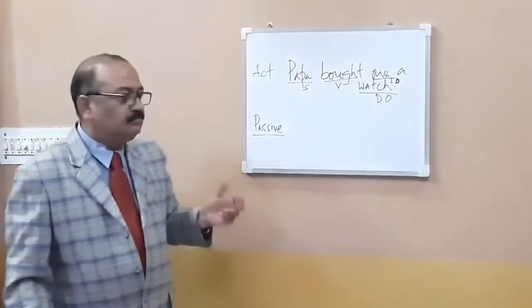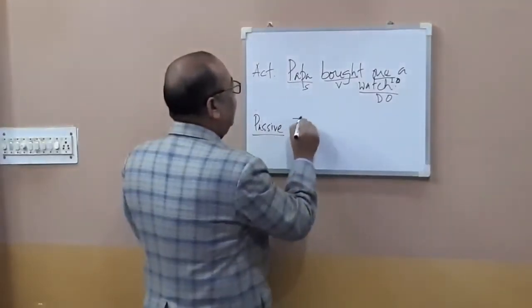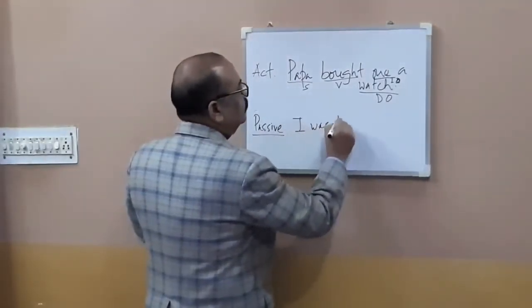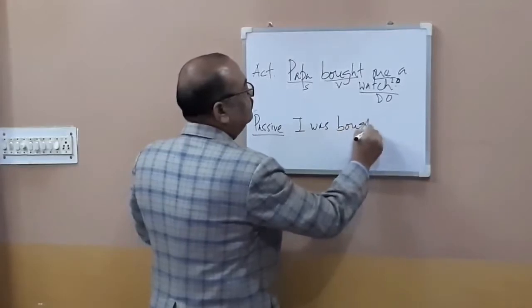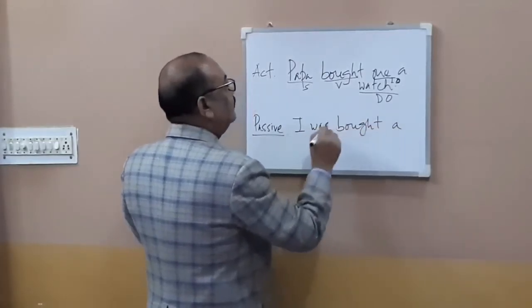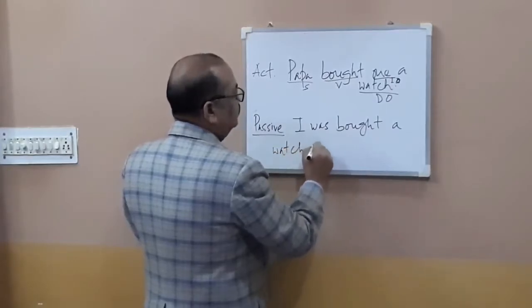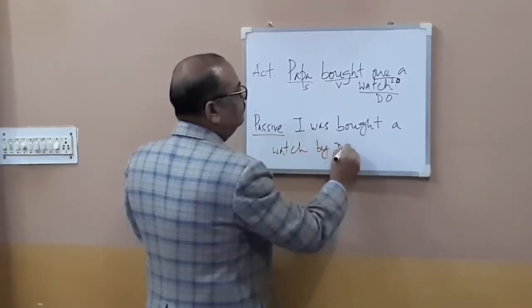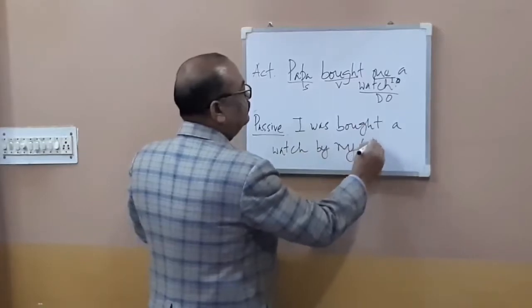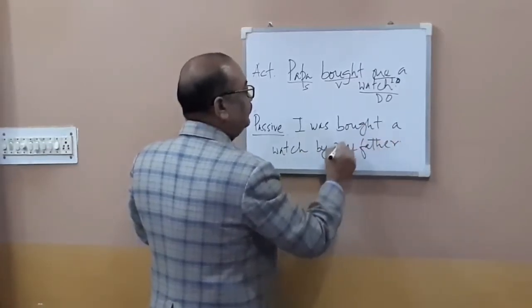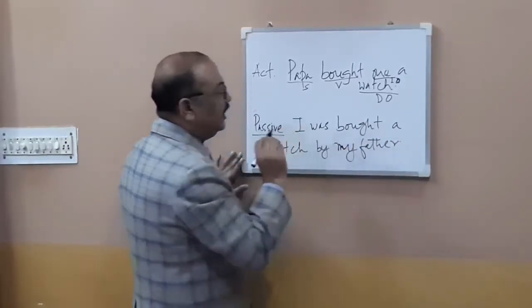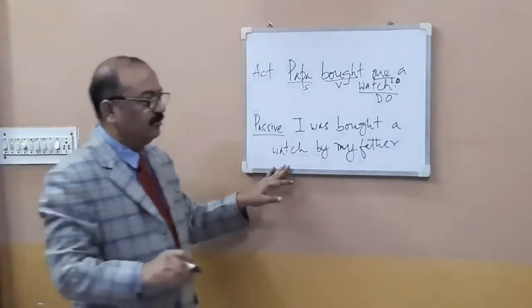How? You can say, I was bought a watch by my father. This is one way of making it. I was bought a watch by my father.